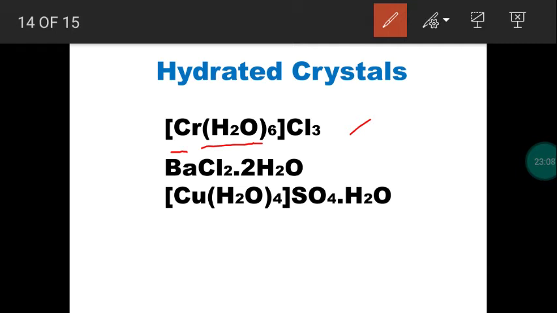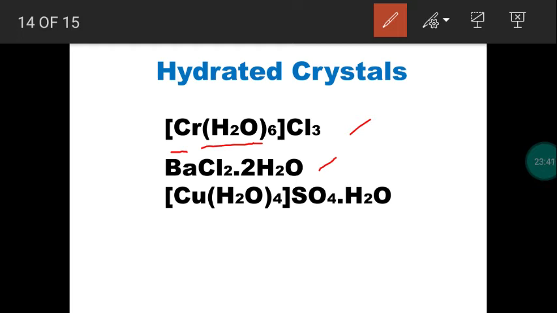Take the second example, beryllium chloride dihydrate. This is the name, beryllium chloride dihydrate. That means now the metal is bonded with only 2 chlorine atoms. It does not make any bond with water molecule, but water molecule is just present in the interstitial position, right? So the second is an example in which water molecule is present in the interstitial position. It does not make any coordinate covalent bond.